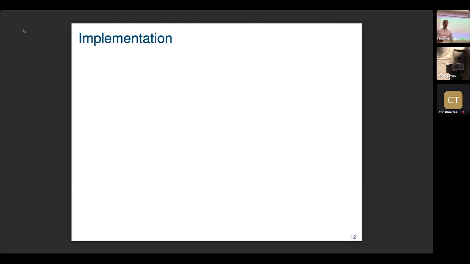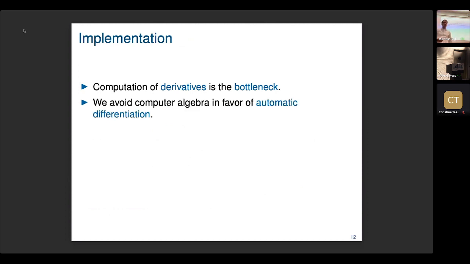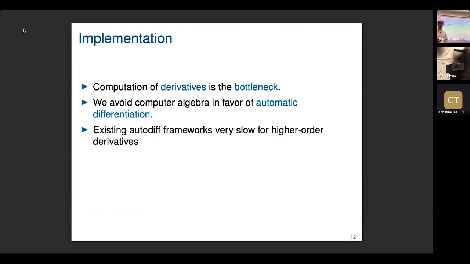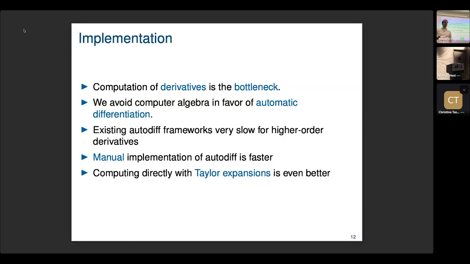Maybe some notes on the implementation. The computation of the derivatives is the bottleneck. And we try to avoid computer algebra in favor of automatic differentiation because it's faster. I tried to use existing automatic differentiation frameworks like PyTorch, but that turned out to be very slow for higher order derivatives. So I ended up with a manual implementation of autodiff. But I found out that it's even better, instead of repeatedly taking the derivative, to just compute with Taylor expansions directly.